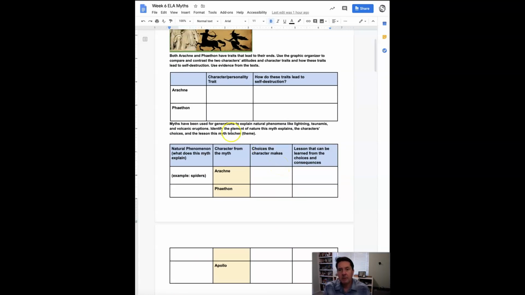Take a look at those character traits and how they led to self-destruction. And then what events, what kind of things in nature does this myth explain happening based on character choices and their consequences? Okay, what can we learn?